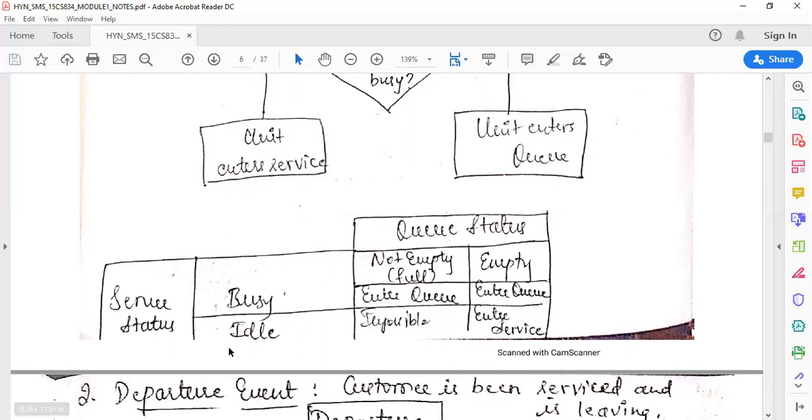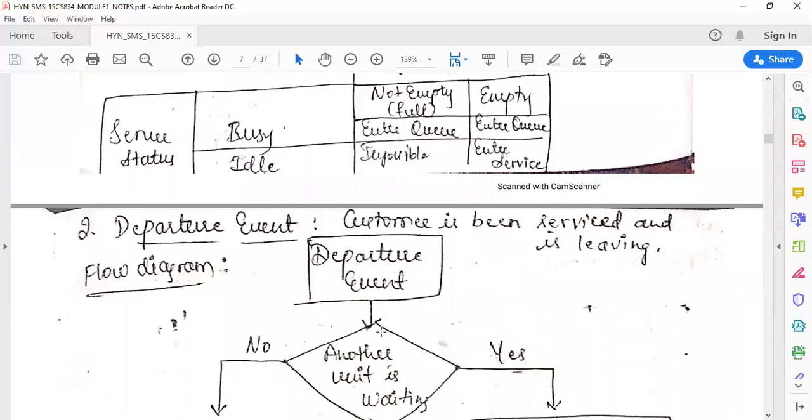If the server is idle and the queue is empty, then we have to take that particular unit and start servicing it, because the server is idle, which means the server is free. The server is free and the queue is empty means the unit has entered the service. Server is free and the queue is full, that state is impossible.